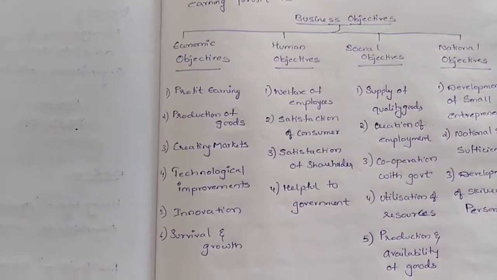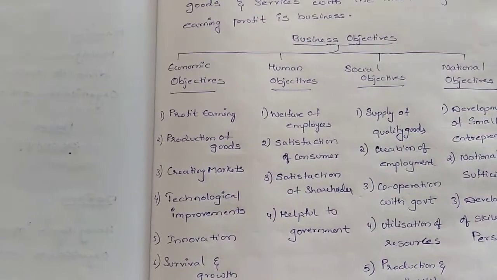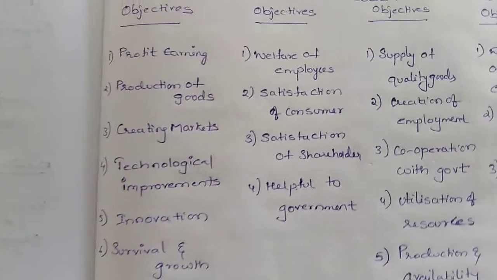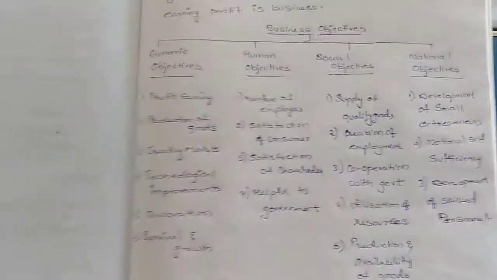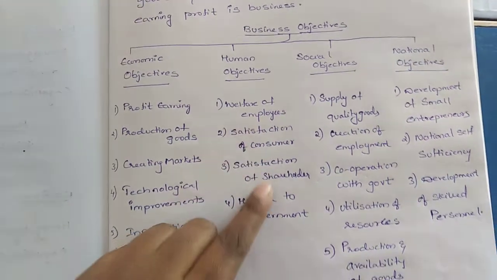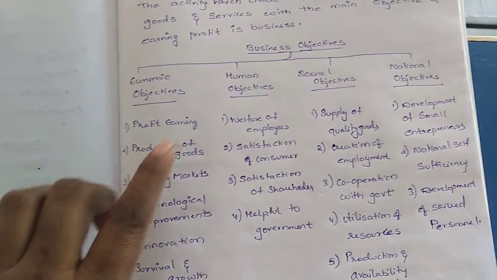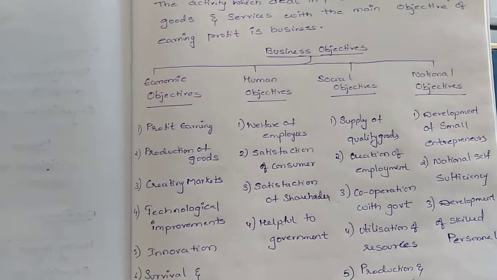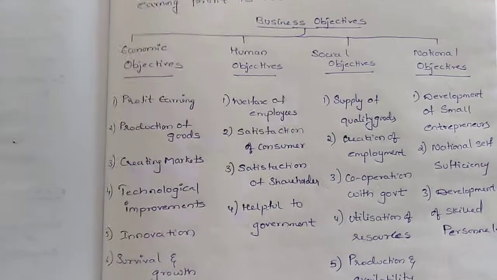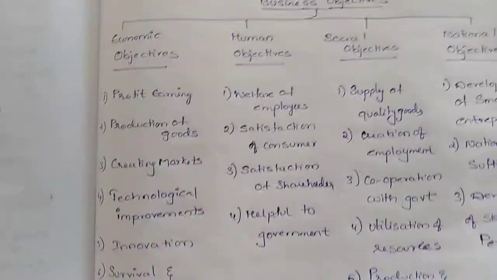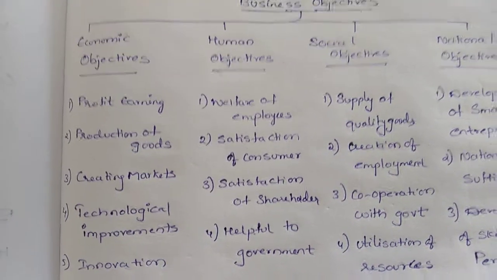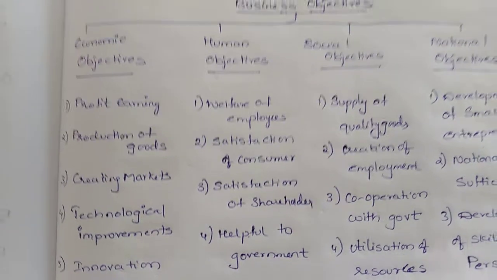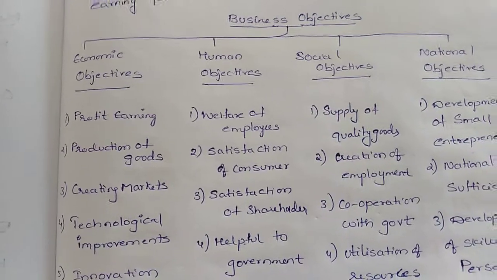Okay, next coming to the human objectives. Human objectives are nothing but that a businessman even has to think about the human also. So here the first objective is welfare of the employees. Even he has to take care of his employees also.